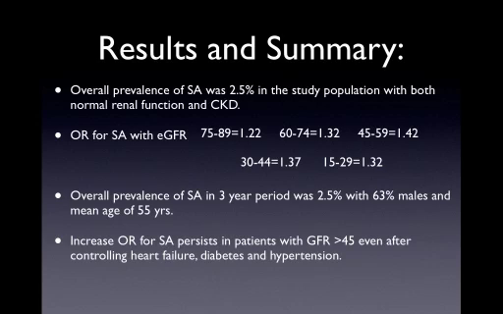And they were saying that the increase in risk of having sleep apnea persists in patients with EGFR more than 45, even after controlling for heart failure, diabetes, and hypertension. So even if you control these factors of CHF, diabetes, and hypertension, your independent risk of getting sleep apnea in a patient with GFR more than 45 is higher.